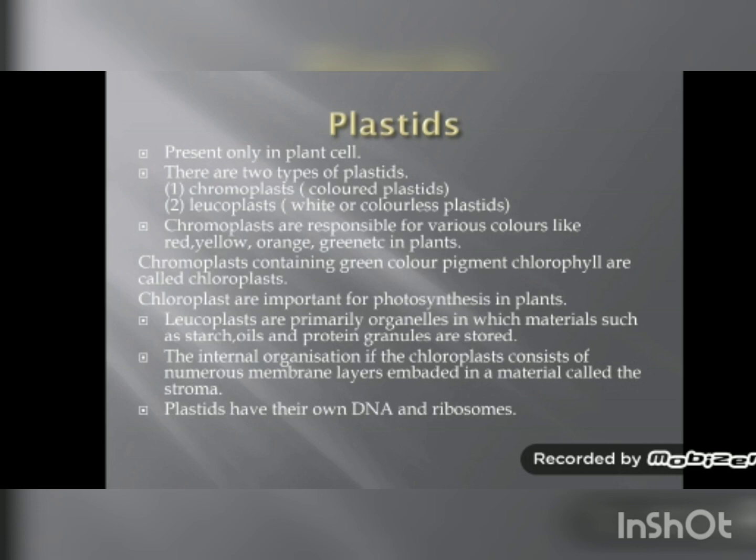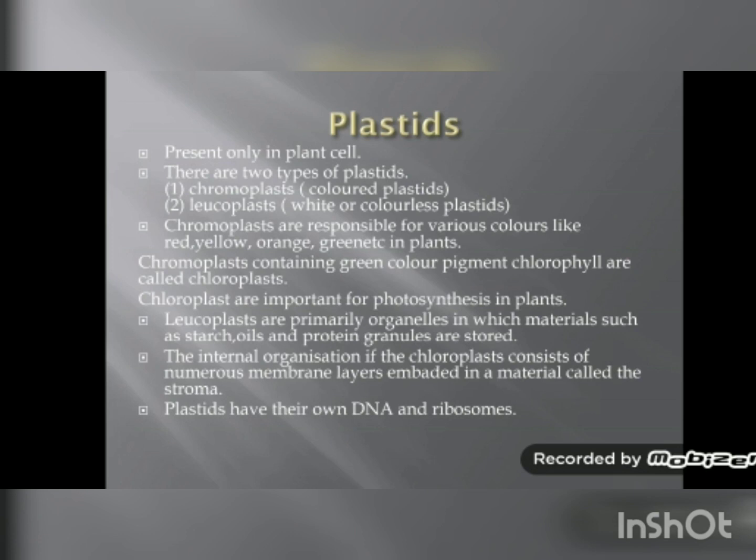Plastids are again membrane bound cell organelles. Now these plastids are present only in plant cells. They are absent in animal cells. There are two types of plastids, chromoplast and leucoplast. Chromoplasts are called colored plastids, whereas leucoplasts are called white or colorless plastids.